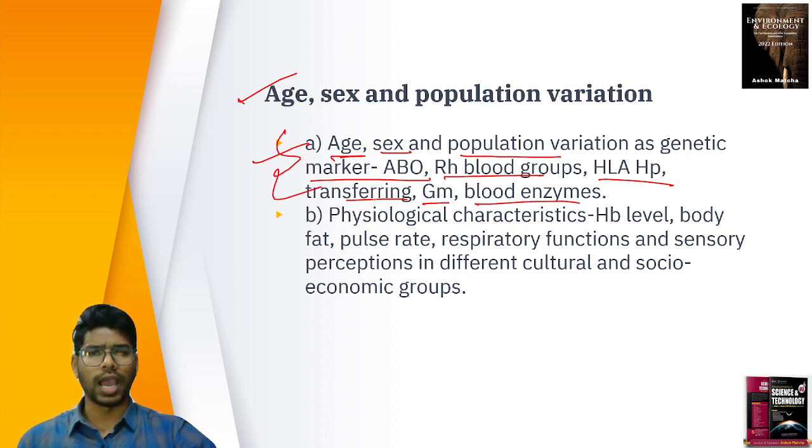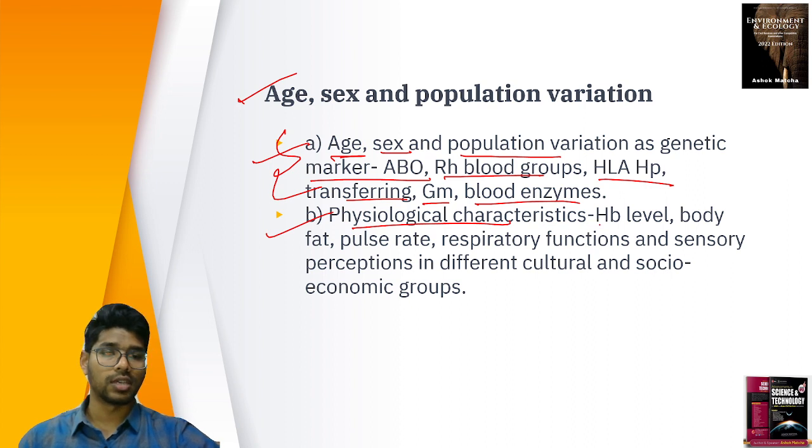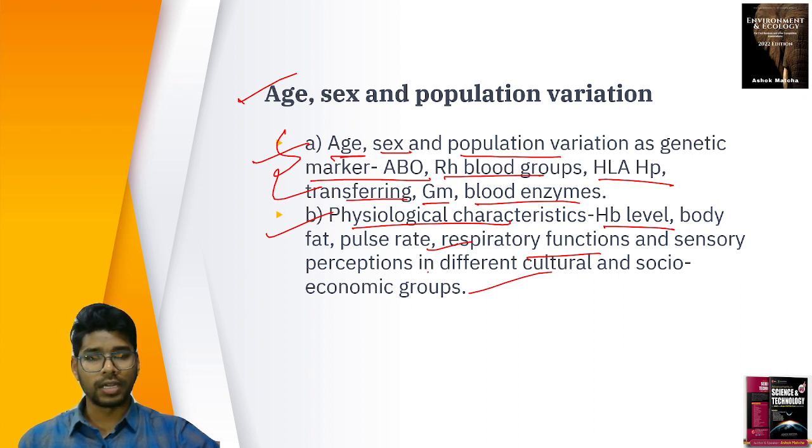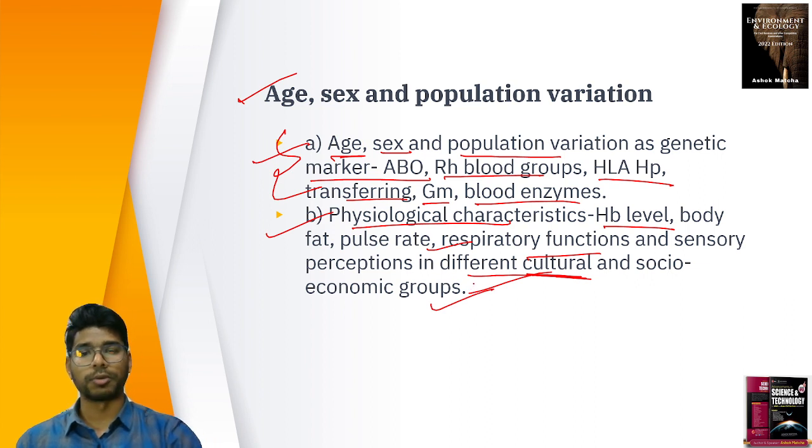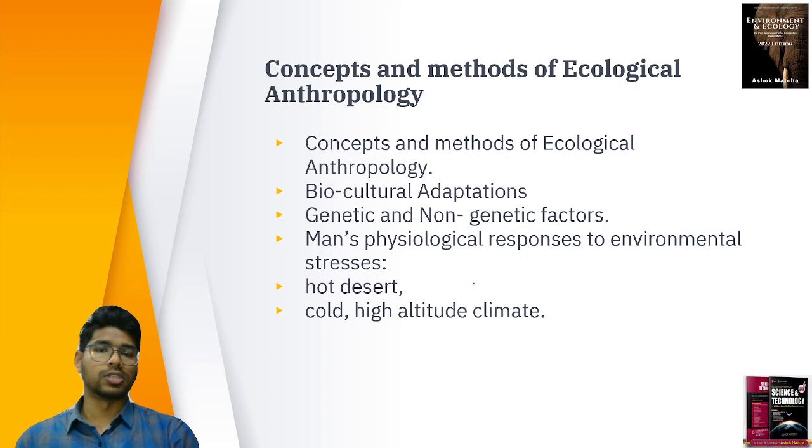So the entire makeup of our blood is different. How are we different, and what factors made those things differ? Next we discuss the physiological characteristics of Hb levels, body fat, pulse rate, respiratory functions, and sensory perceptions, and how they differ in different cultural and socio-economic groups. This is what is studied.